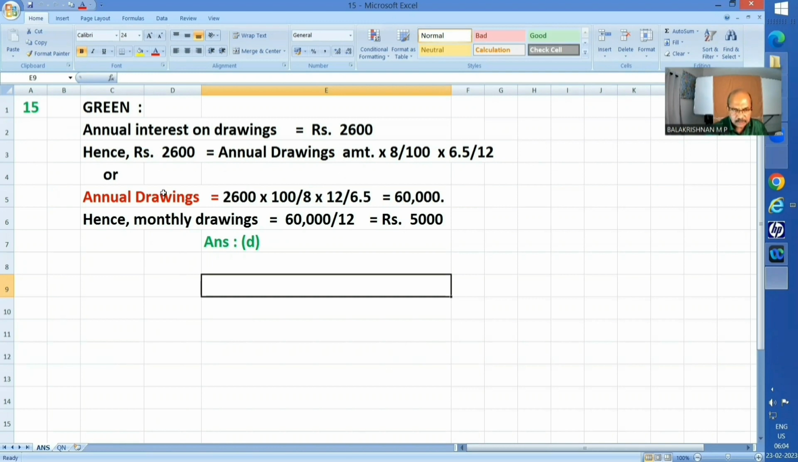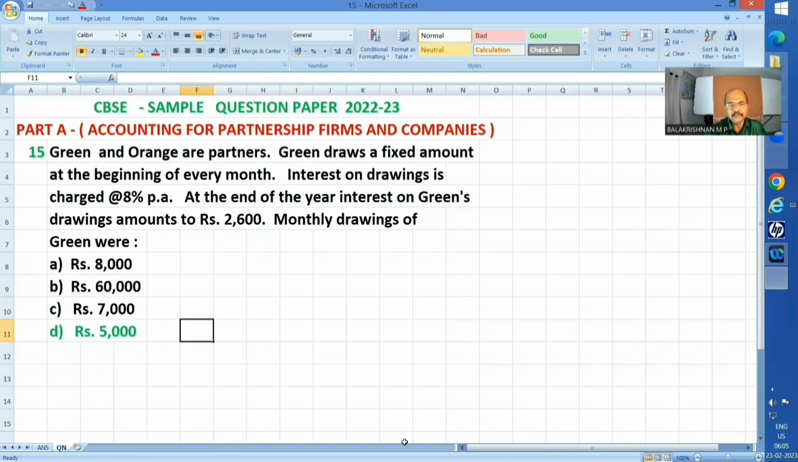Now we can transpose it like this. Annual drawings is equivalent to rupees 2,600 into 100 upon 8 into 12 upon 6.5. We work out all this, you'll get 60,000. Actually, monthly drawings will be divided by 12, rupees 5,000, answer D. Okay, rupees 5,000, answer D.